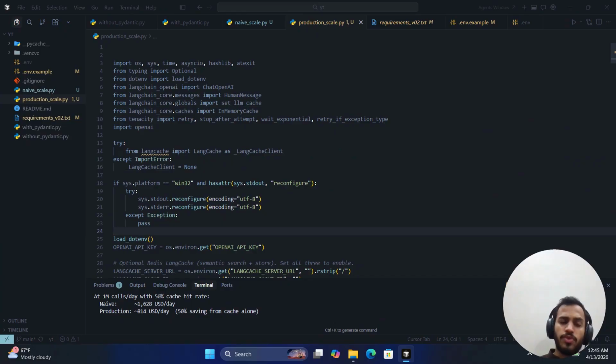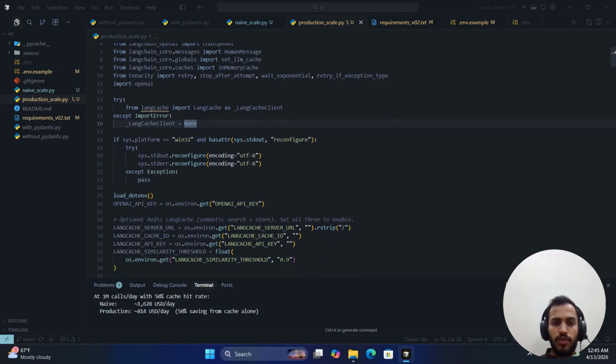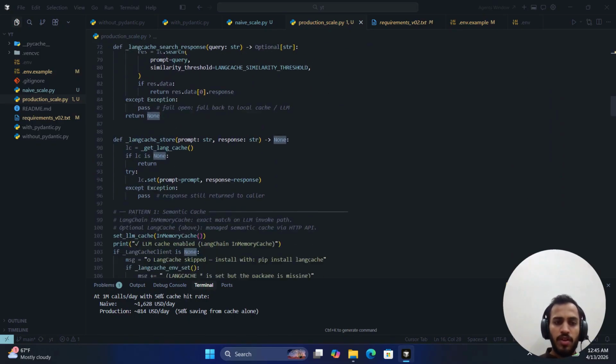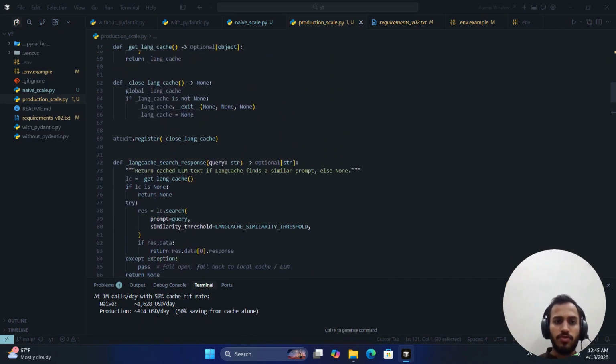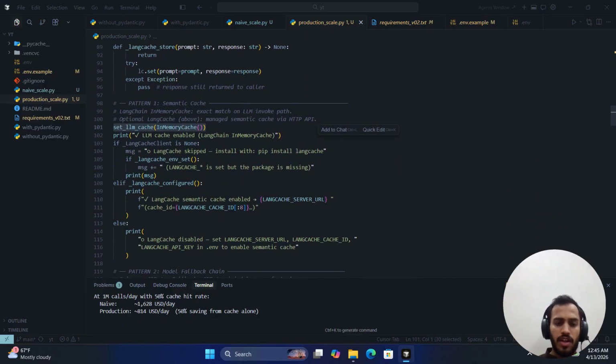Okay, so as we talked about the problems, now let's talk about the fixes. For the first one, the no-caching problem, we can add a cache. There are two options for us right now. First, the in-memory cache, and second, we can opt for the Redis LangCache. It's up to you which one you prefer. For the demo I am going with the in-memory cache, but you can use LangCache, which is the Redis cache, and it is faster than the in-memory cache and provides more flexibility.